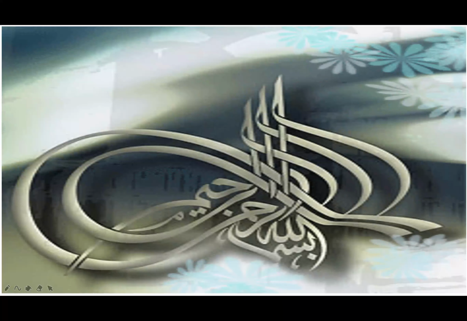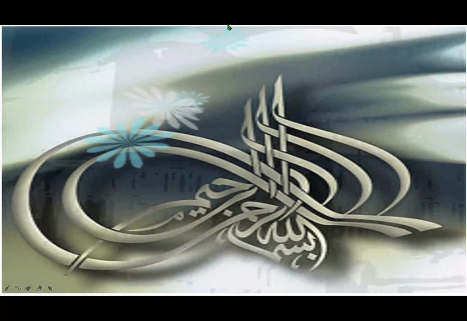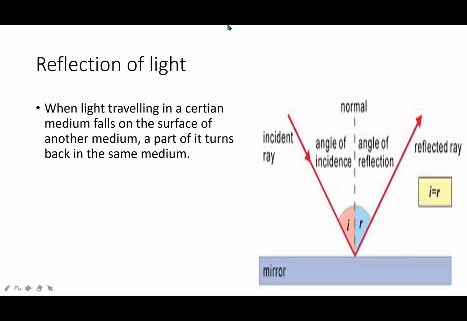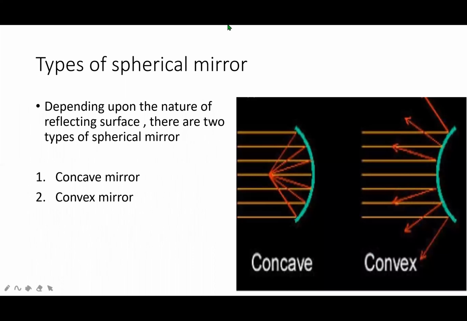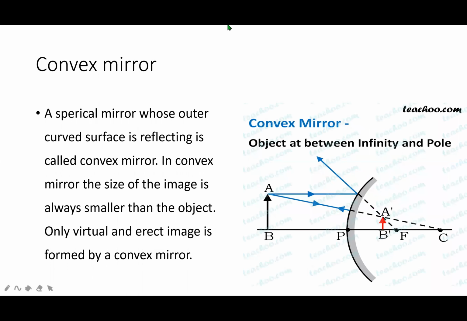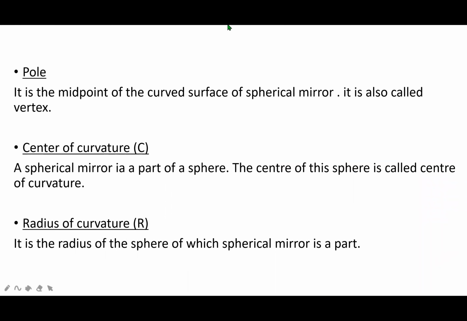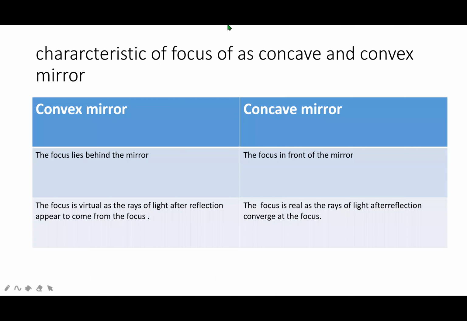Today we will study geometrical optics. Subject physics, class 10th. The day before yesterday we studied reflection of light, laws of reflection, types of reflection, spherical mirror, types of spherical mirror, concave mirror, convex mirror, and different points. I hope that you understand it and you revise it.